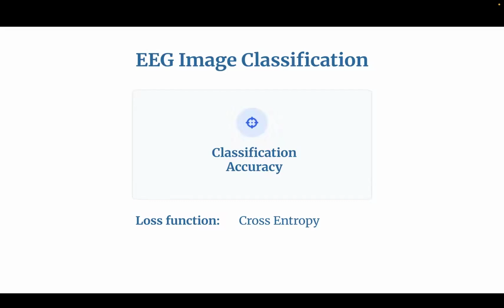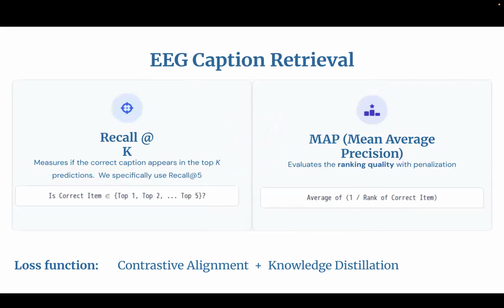And we find the similarity scores between them so that we can train the model better. The metrics for the classification of the images are measured via classification accuracy, and this is done through the cross entropy loss function. For EEG caption retrieval, we use two metrics: recall at K, which measures whether the correct caption appears in the top K predictions, and mean average precision, which measures ranking quality with some penalization. The loss functions we use are contrastive alignment and knowledge distillation.